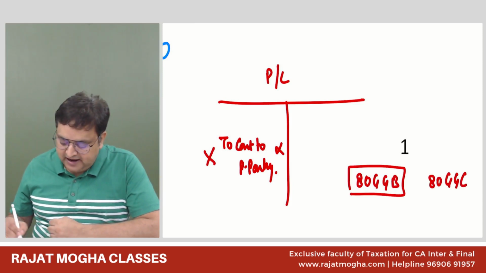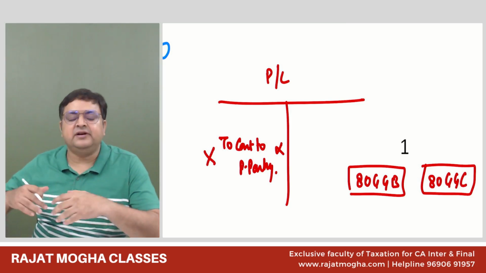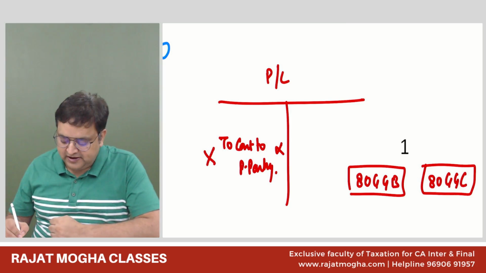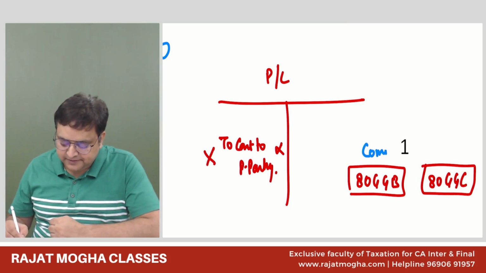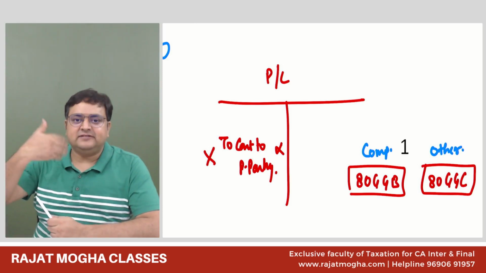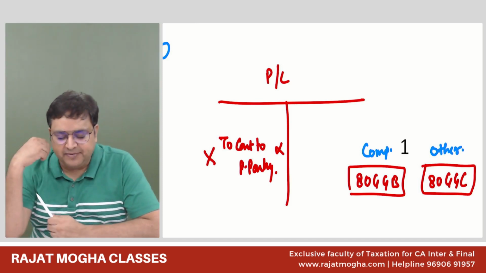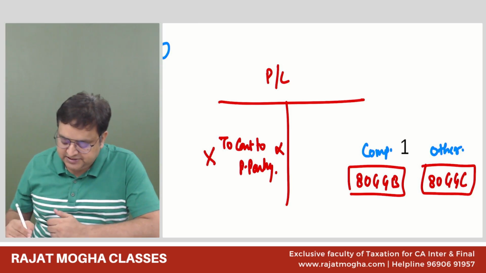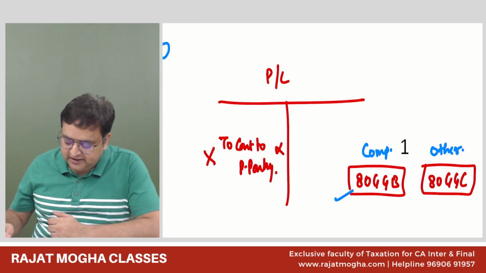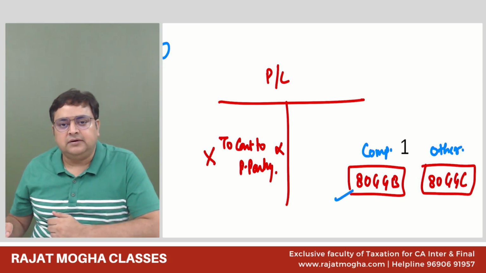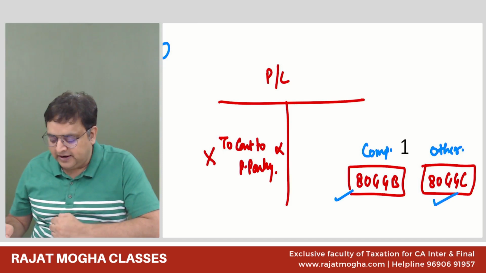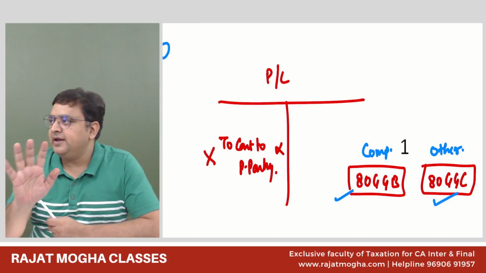Second, when you are giving deductions of 80GGB and 80GGC, these are deductions in respect of political party. Why are there two sections? 80GGB is for company assessees and 80GGC is for others. If a company assessee is making a payment to a political party, they will claim in 80GGB. If any other person, let's say an individual, is contributing to a political party, you can claim in 80GGC. Till here, am I clear?